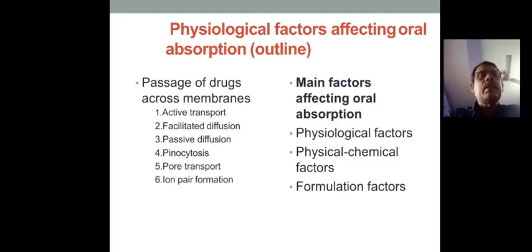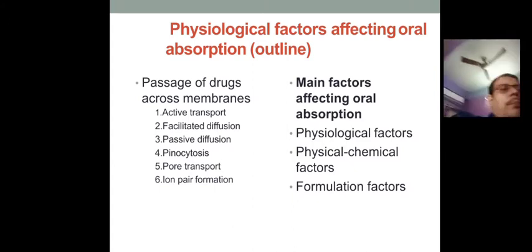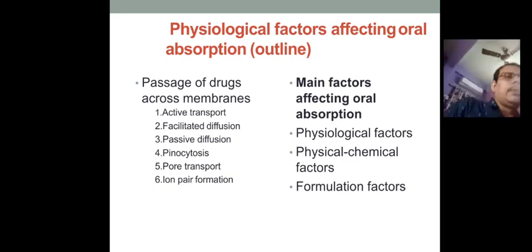Number 1, active transport. Number 2, facilitated diffusion. Number 3, passive diffusion. Number 4, pinocytosis, pore transport, and ion pair formation. The main factors affecting oral absorption are physiological factors, physicochemical factors, and formulation factors. These are the 3 important factors affecting whether the drug will be absorbed or not.